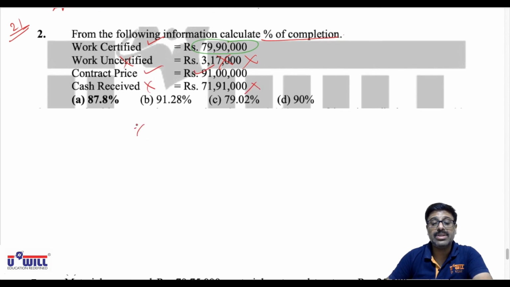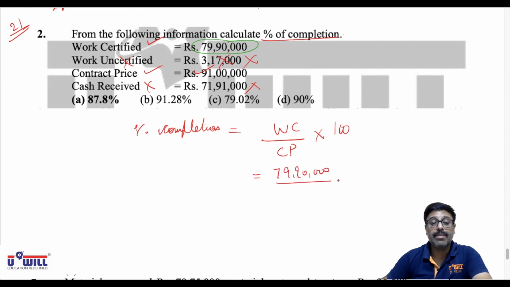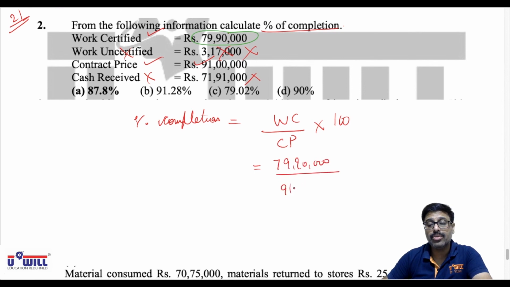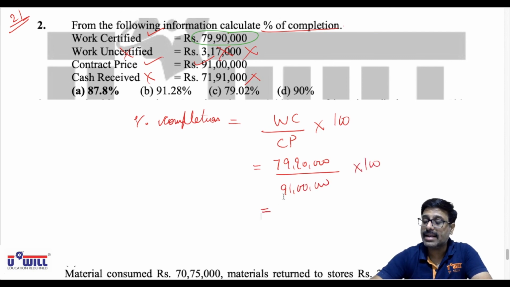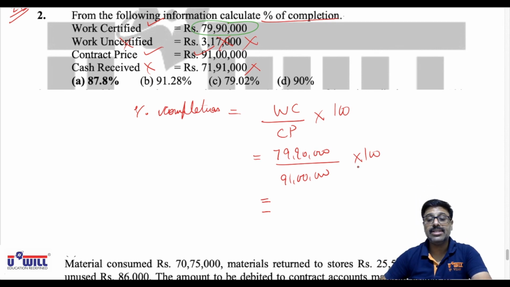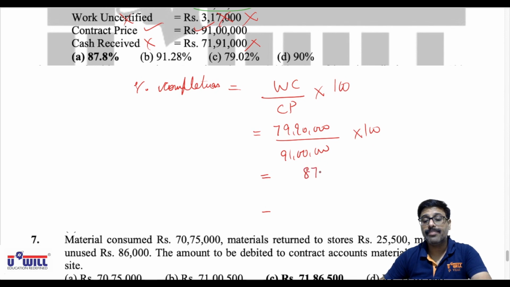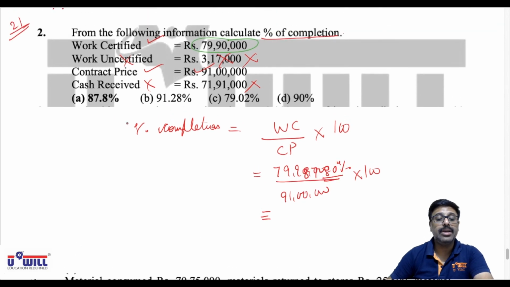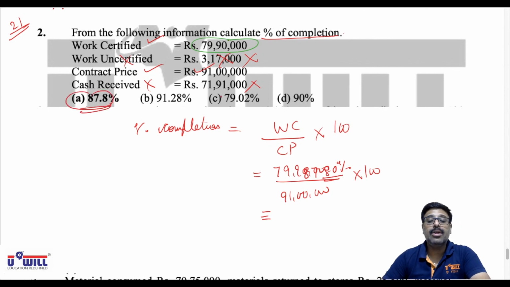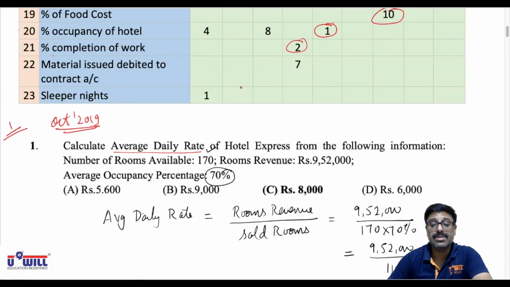So how do we find percentage of completion in contract account? Work certified upon contract price into 100. Work certified 79,90,000 divided by contract price 91 lakhs into 100. Do it everyone. 79 lakh 90,000 divided by 91 lakhs into 100. So 87.80%. That is your option A, 87.8%. Now again, similar to this, no other question has been asked in exams.